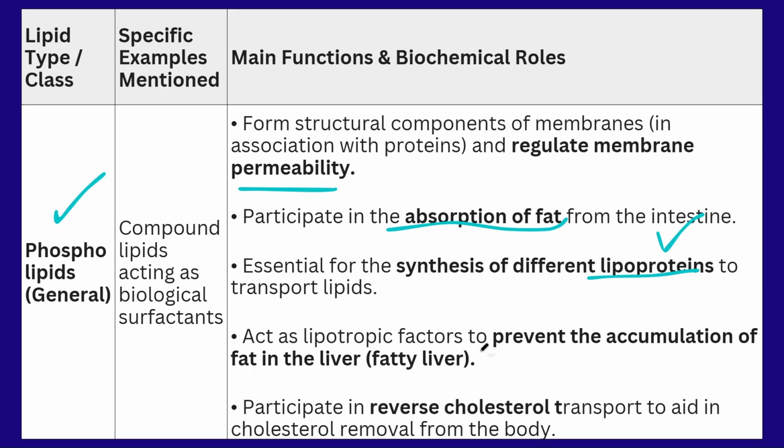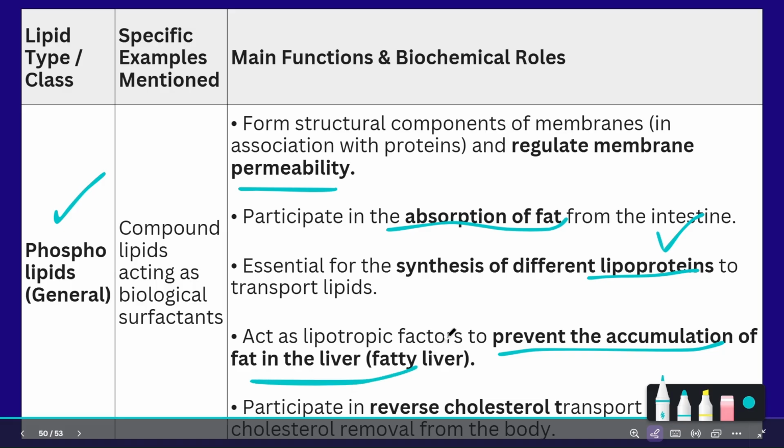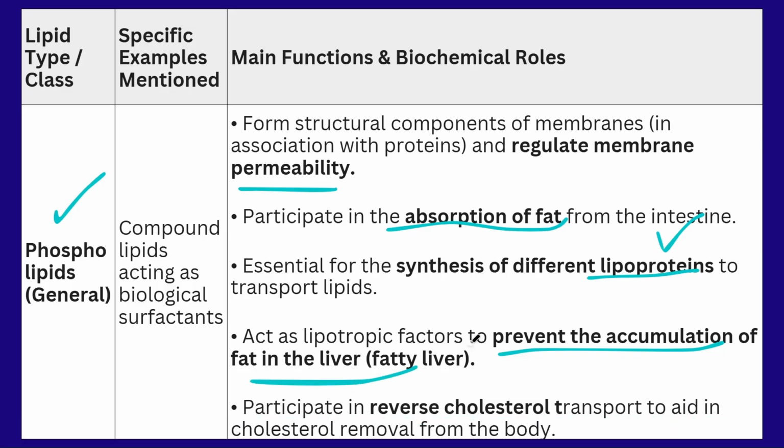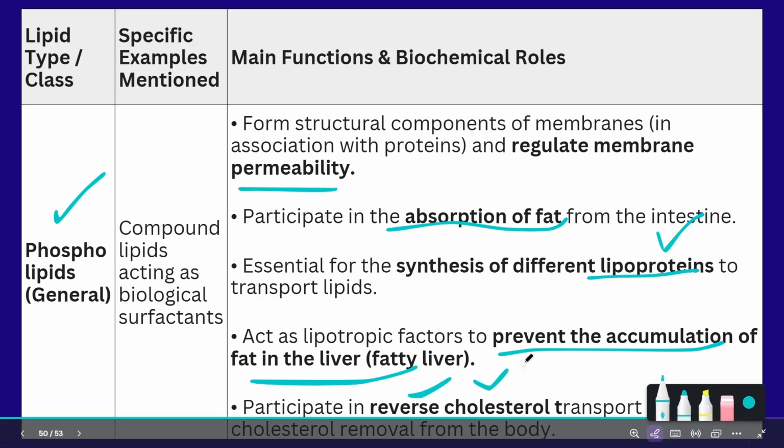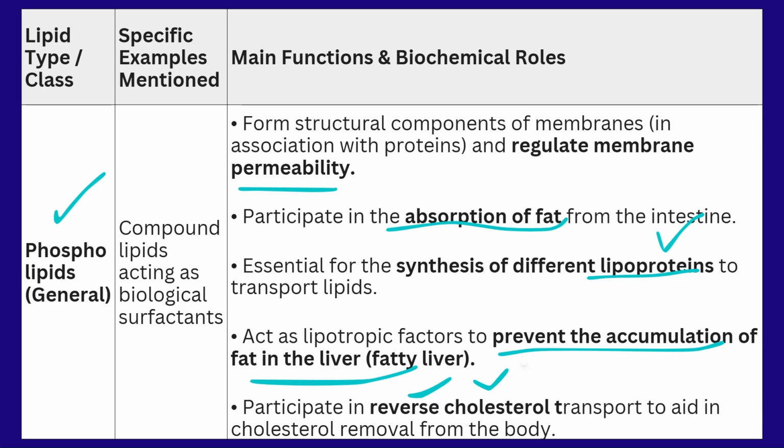And also it will help in the prevention of accumulation of the fats in the liver. The fatty liver can be reduced by the consumption of good phospholipids in the diet. And also it is helpful for reversing the cholesterol. That means our body's bad fat can be reversed. The bad fat can be removed with the help of the phospholipids only.